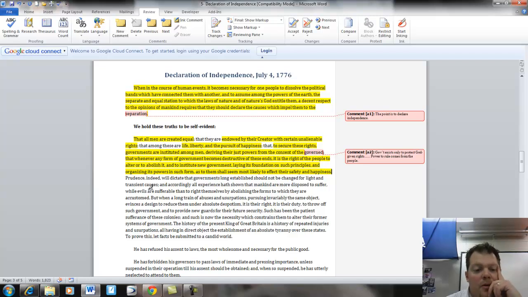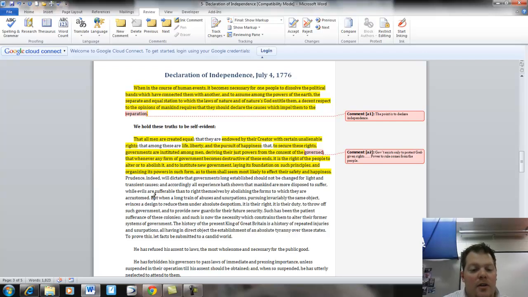Continuing on. Prudence indeed will dictate that governments long established should not be changed for light and transient causes. And accordingly, all experience hath shown that mankind are more disposed to suffer, while evils are sufferable, than to right themselves by abolishing the forms to which they are accustomed.